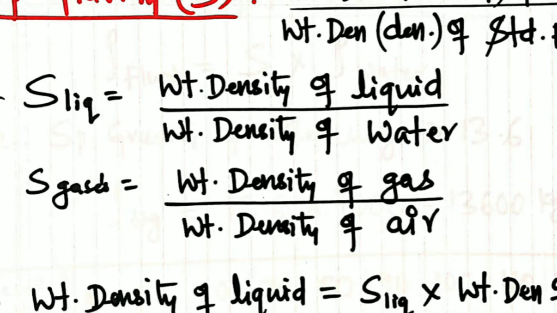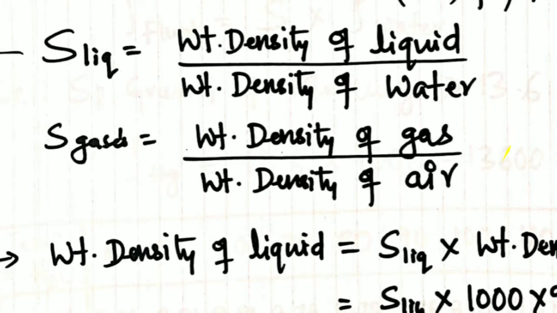I told you, weight density of liquid to weight density of water, where you can take any liquid. For gases, it is the weight density of the gas divided by the weight density of the standard gas, which will be air. That you have to note down.